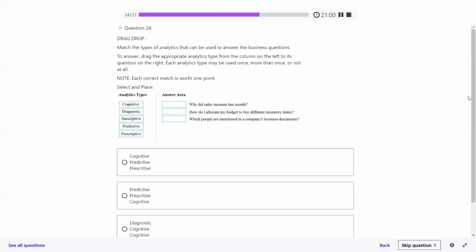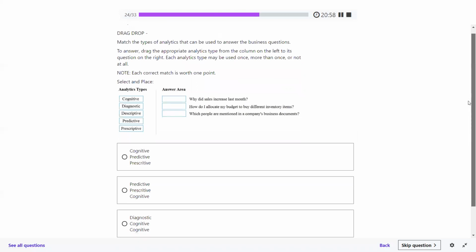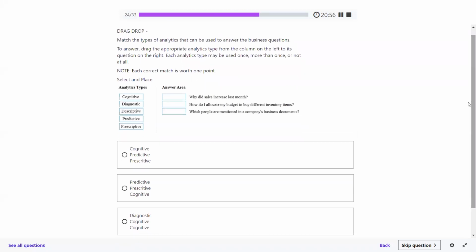Okay. Question number 24, please. Match the type of analytics that can be used to answer the business questions. To answer, drag the appropriate analytics type from the column on the left to its question on the right. Why did sales increase last month?